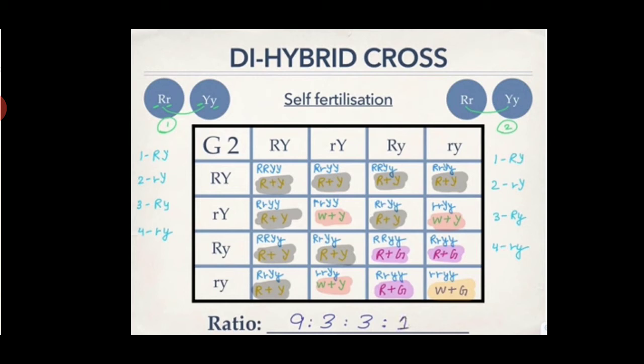Wrinkled green seeded plants are 1. So the phenotypic ratio is 9:3:3:1. The genotypic ratio is 1:2:2:1:4:1:2:2:1.